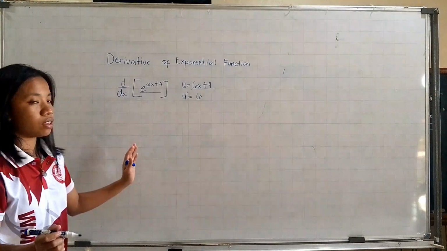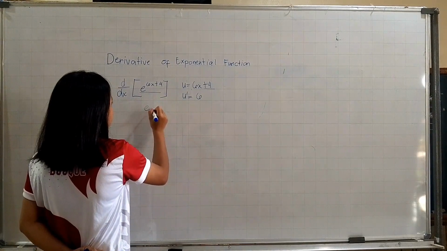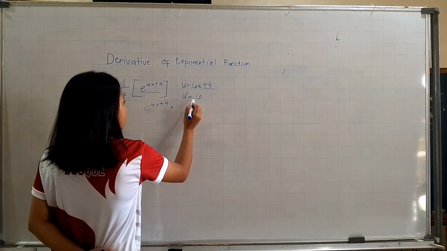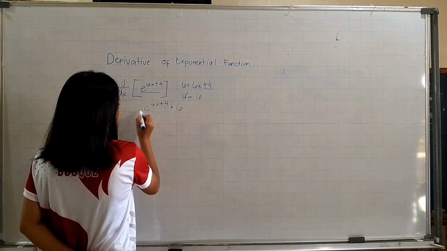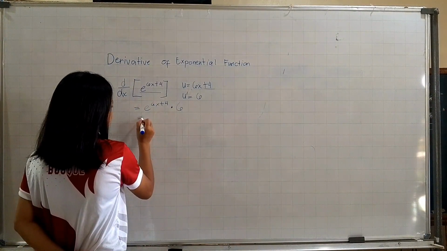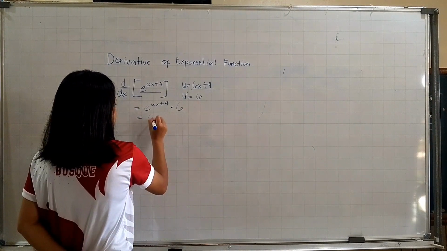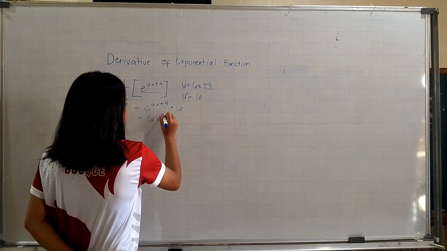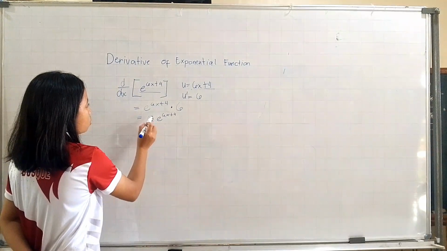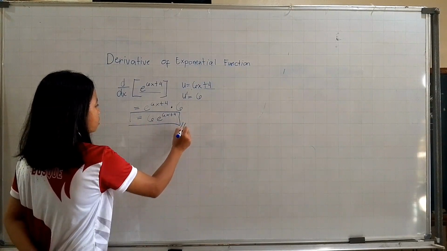And now let's proceed to the equation, which is to copy the equation e raised to 6x plus 4 times, we're going to put the u sub here. Then all we have to do is multiply, which is 6 times Euler's 6x plus 4. So our answer is 6 e raised to 6x plus 4. So all you have to do is copy the equation and find the u sub. So this is our final answer.